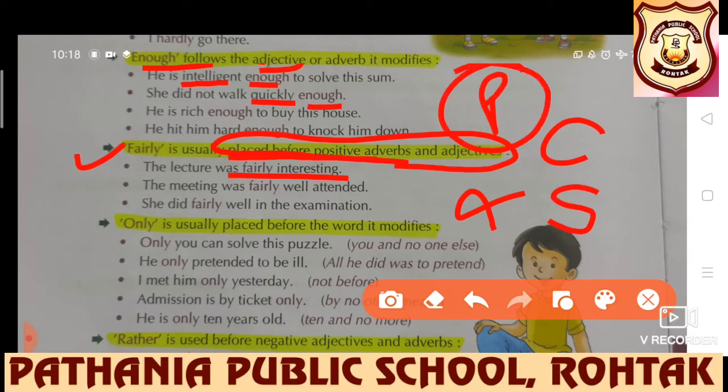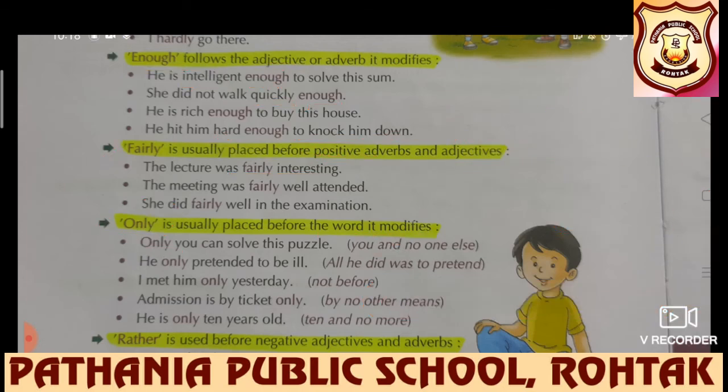Only is used before the word it modifies. Only you can solve this puzzle. He only pretended to be ill. I know him only. I met him only yesterday. Admission is by ticket only. So whether a noun or a pronoun is there, only is usually placed before the word it modifies.